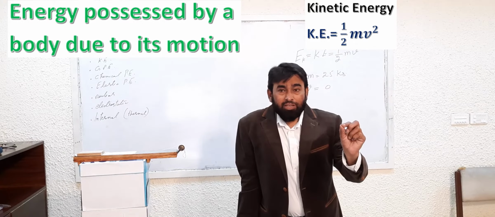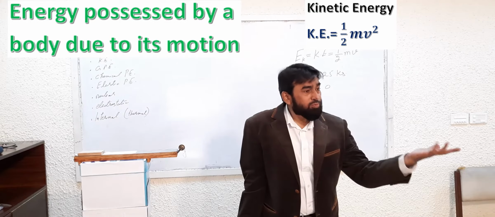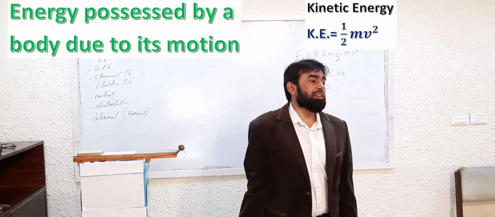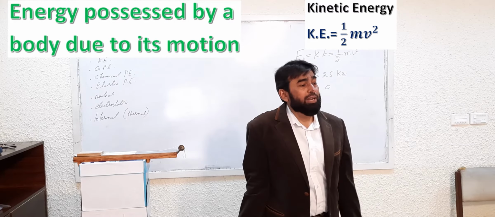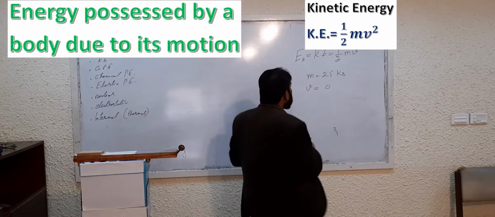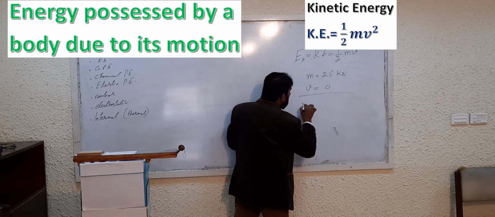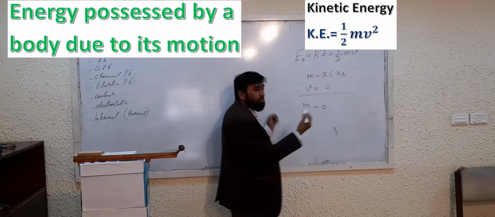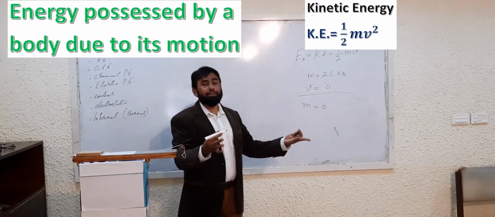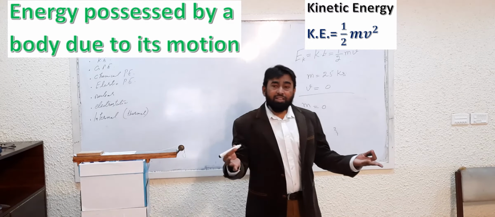Remember this very basic thing, that if there is mass and it is moving, then it is possessing kinetic energy. If there is no mass, there is no use of kinetic energy. Even if you say that mass is 0, how can you find out the velocity if there is nothing? Mass 0 means there is nothing.